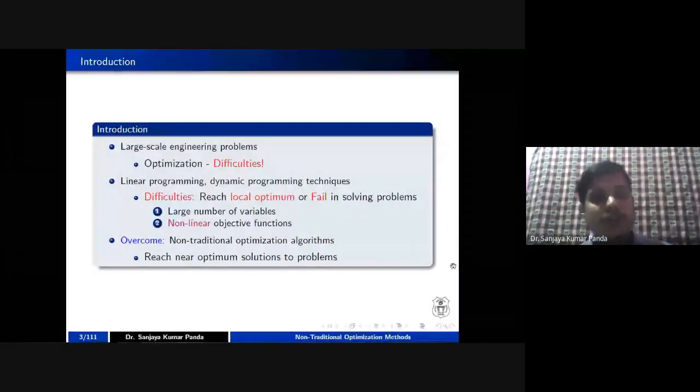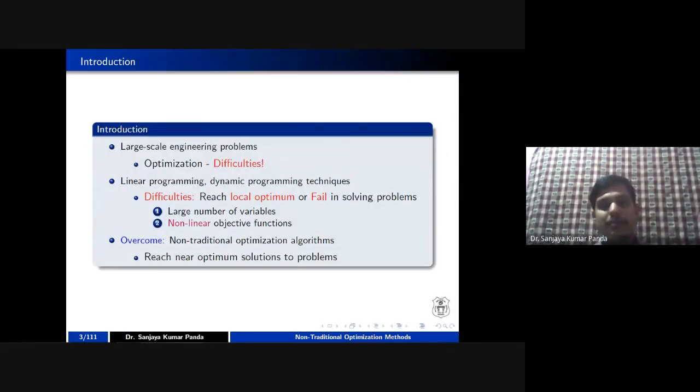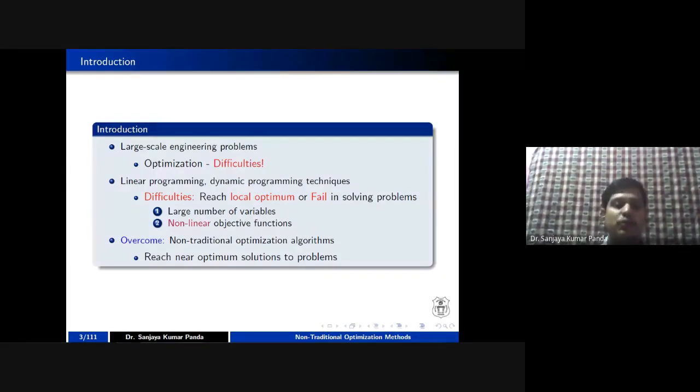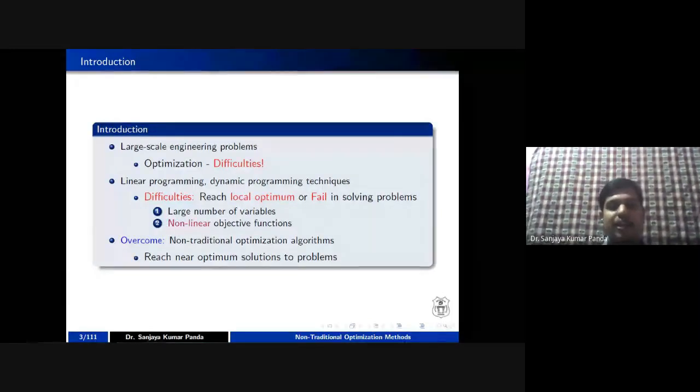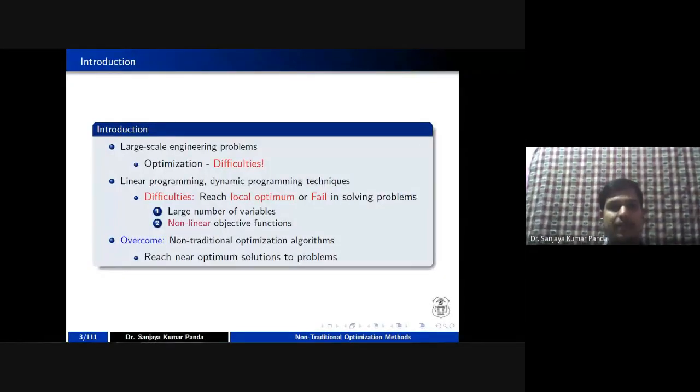Before going to these non-traditional optimization methods, we should know why they are required. Why do we want to go for such algorithms? Whenever we go for real life problems, scientific problems, mathematical problems, or engineering problems, these problems are too complex, the complexity is very high, and there are also many variables used for designing that particular problem.